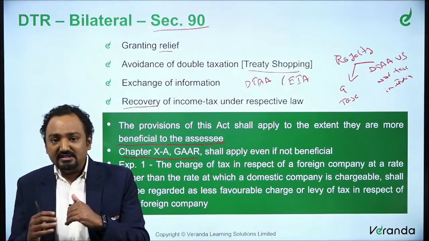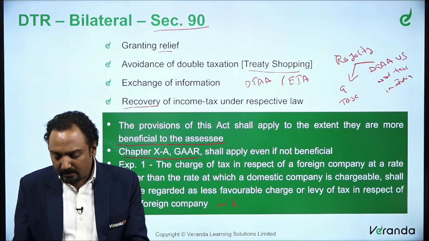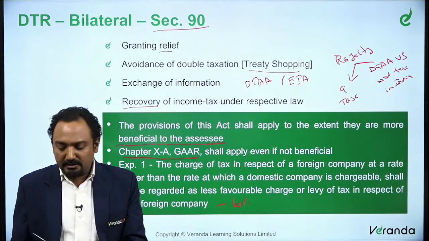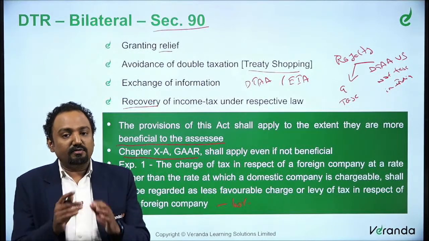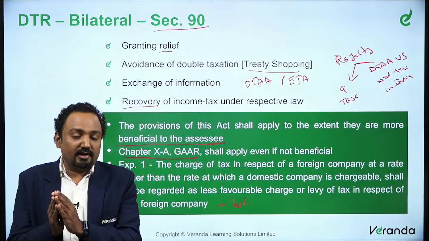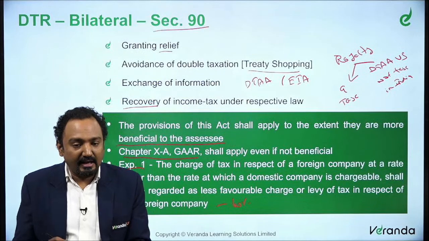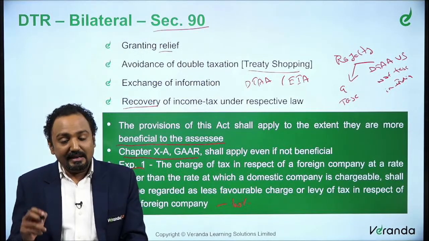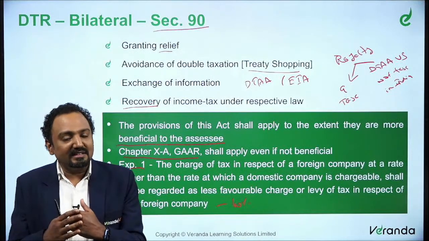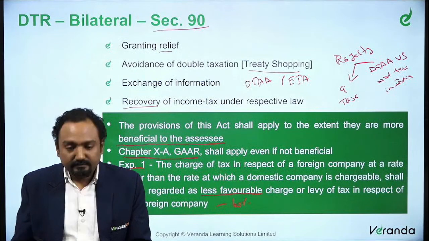But if you actually see in India, the tax rate of a foreign company is 40%, right? Such a tax rate of 40% is higher than what you generally charge for a resident, right? But the explanation 1 to section 90 clearly says this tax rate difference between a foreign company and an Indian company does not mean it is less favorable.